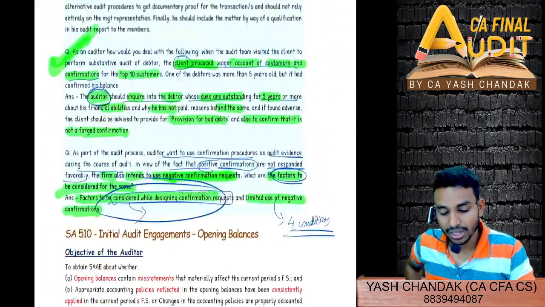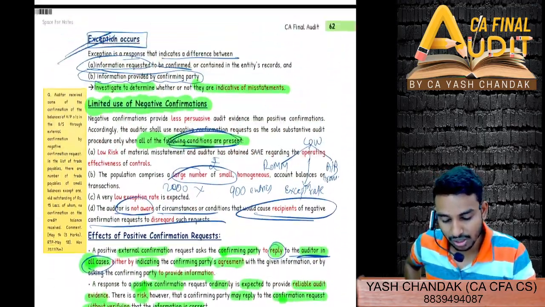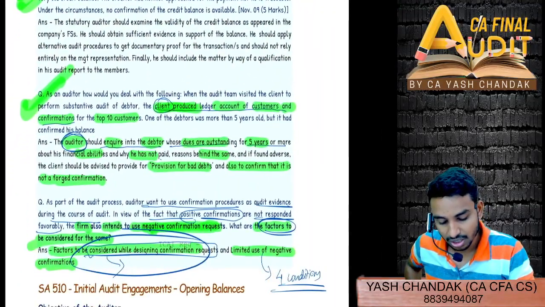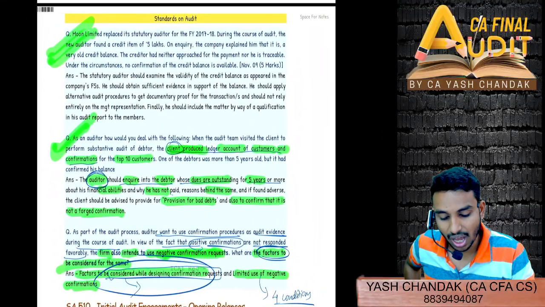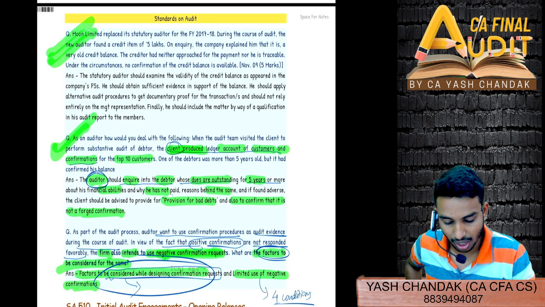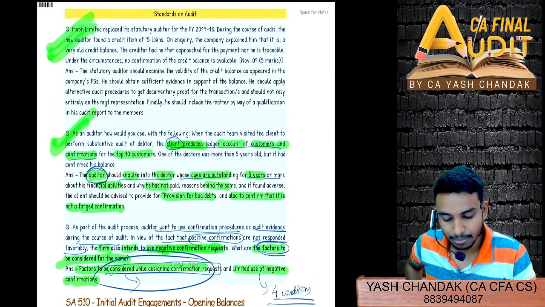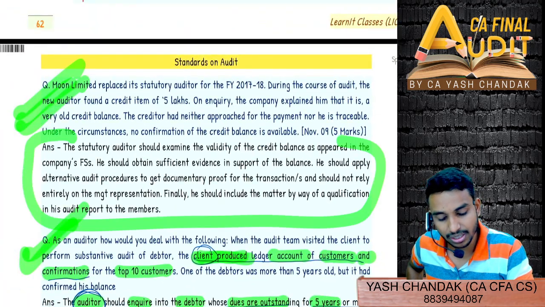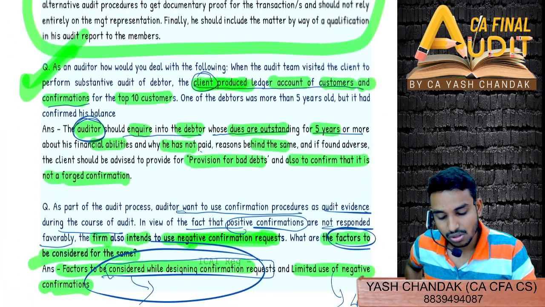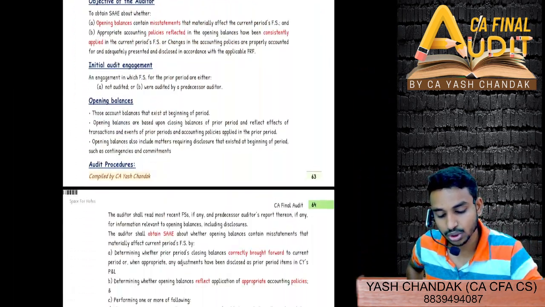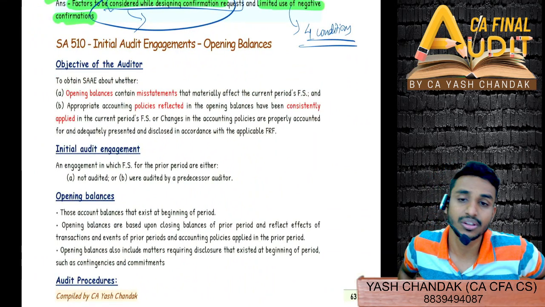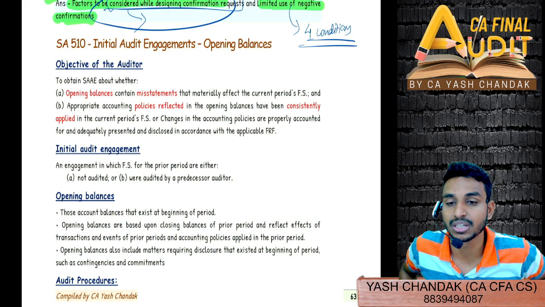Correct. You can go through it. I have written all the conclusions here. If you want, you can just go through the answers in the compiler once. But more or less, this much only would be the answer. I remember this particularly, so the answer is with respect to this only. This is the main point. Else they have repeated the question and tried to give a general answer. What is external confirmation? Then the auditor needs to get a direct confirmation request, not the client.